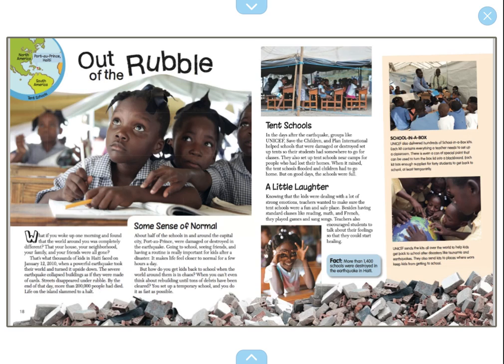So if they just had a big earthquake, then Out of the Rubble lets us know that rubble is talking about pieces left over from the earthquake. So why is it hard for children in Port-au-Prince, Haiti, to go to school? Okay, it's because they just had a massive earthquake.